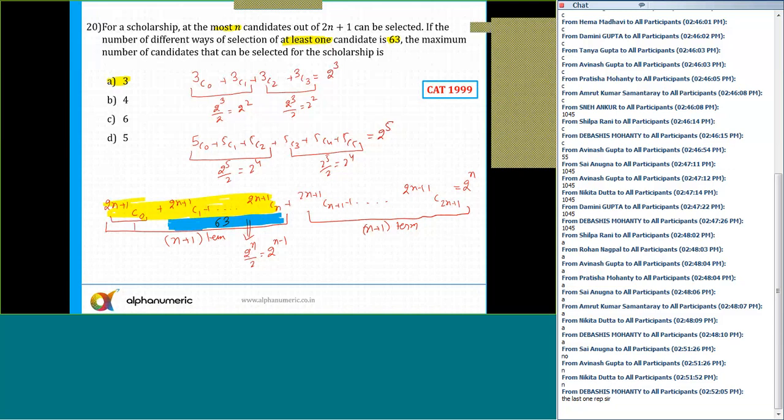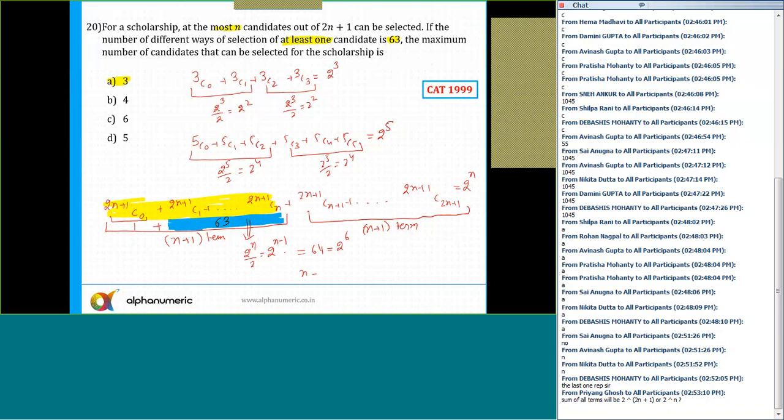And 2n plus 1 C0, that is equal to 1. And 1 plus 63 is 64. So which means 2 raised to power n minus 1 is equal to 64. And 64 is equal to 2 raised to power 6. Okay. So 2 raised to power 5 is 32, 2 raised to power 6 is 64. So from here I can say n minus 1 or somewhere.